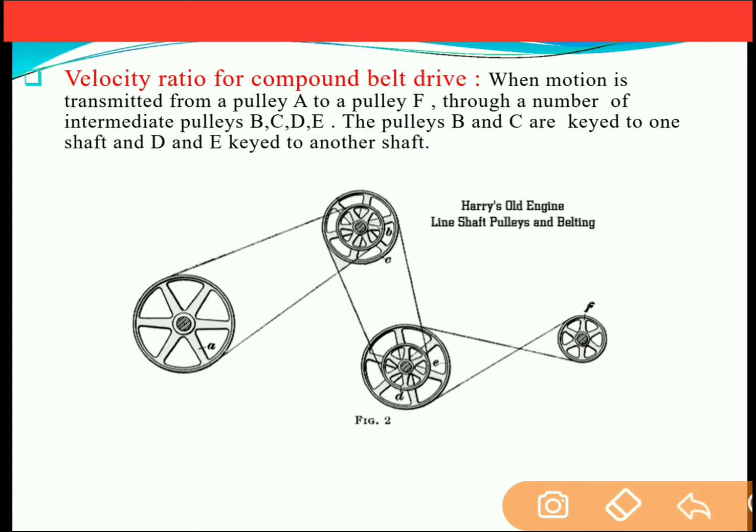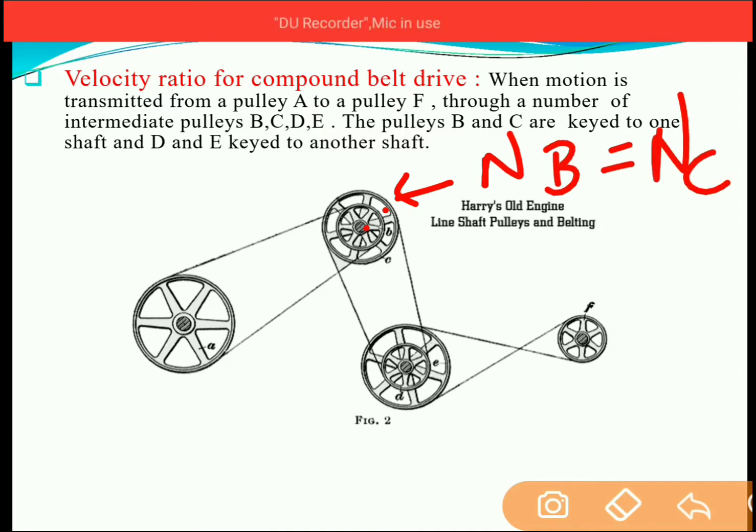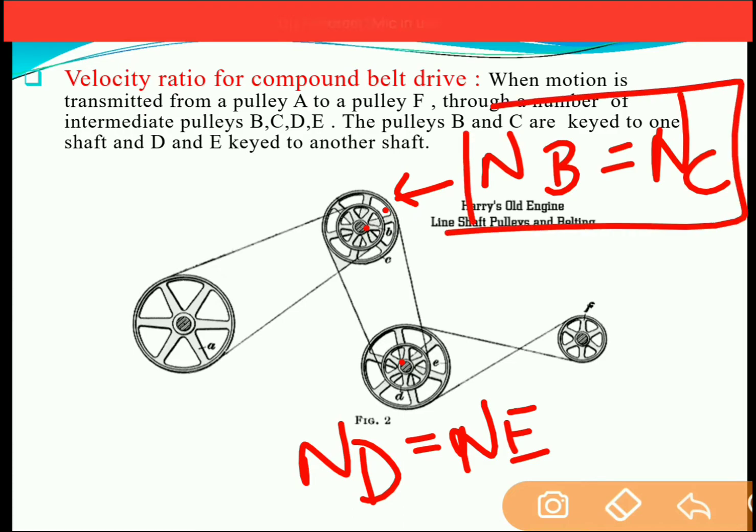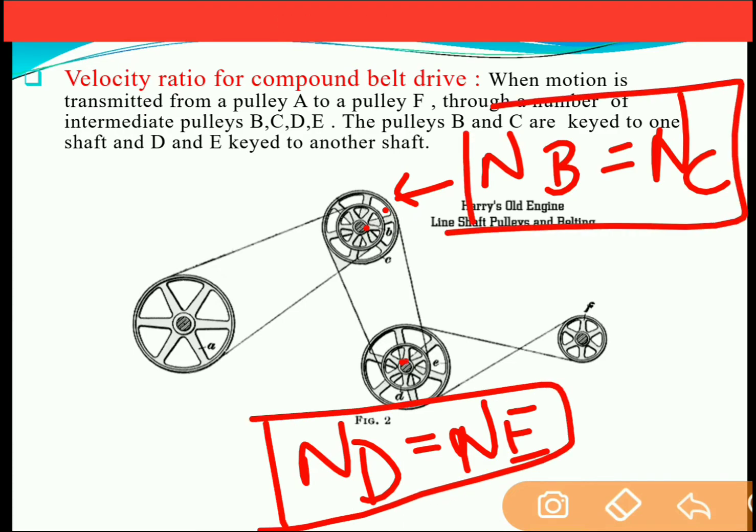Now as two pulleys are on the same shaft, their speed will be the same. So in this case, NB, the RPM of pulley B, will be equal to the RPM of pulley C. For this shaft, the speed of pulley D will be equal to the speed of pulley E. So you need to remember these two things: as they are on the same shaft, their speed will be the same.